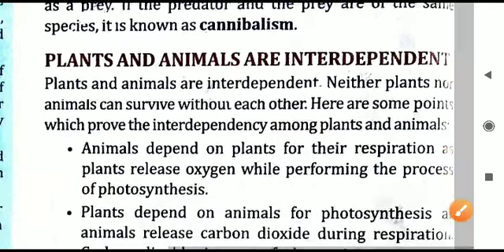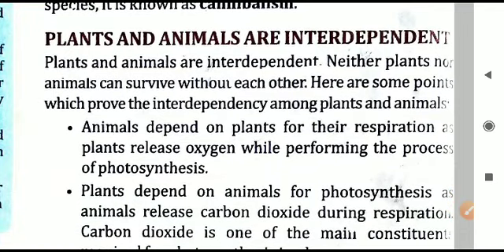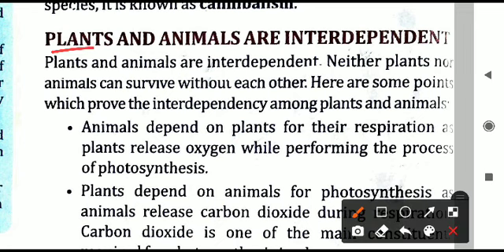Only the definition is what you need to know; the rest is not required. So we have completed all the concepts related to the food chain, and how the organisms are interdependent on each other. Different animals are interdependent, and plants are the providers of food. So finally we can say the plants are providing food to the animals, but animals are also helping the plants.